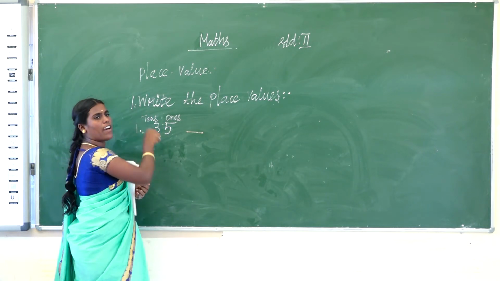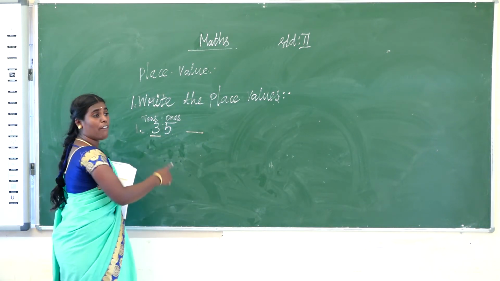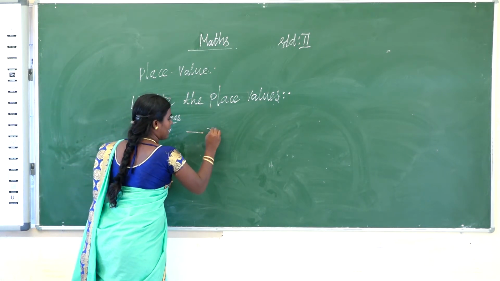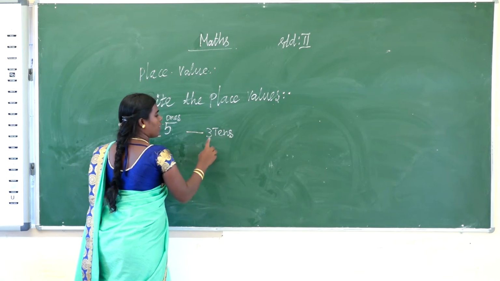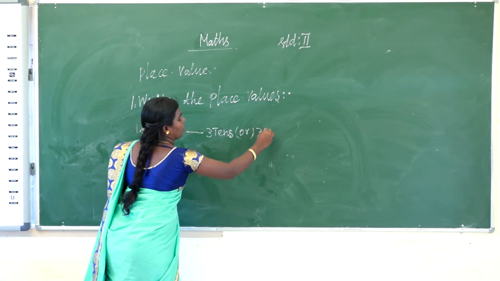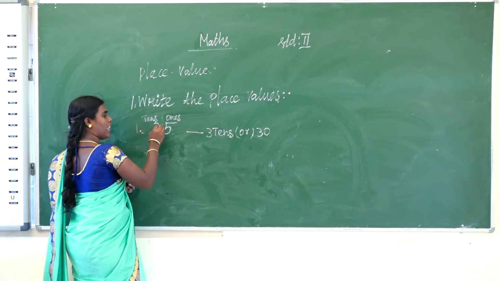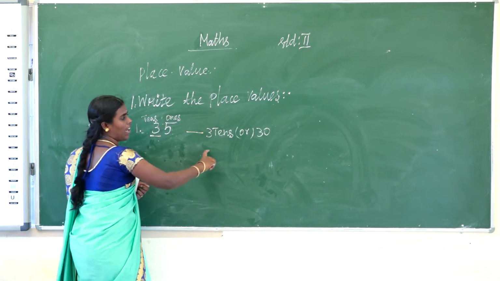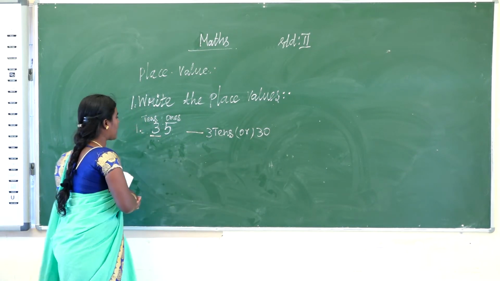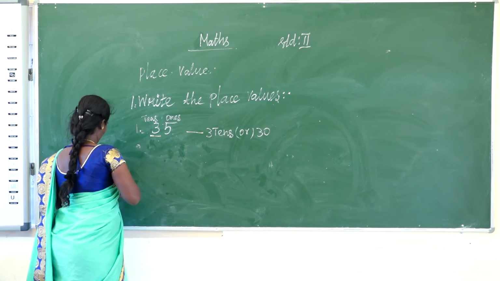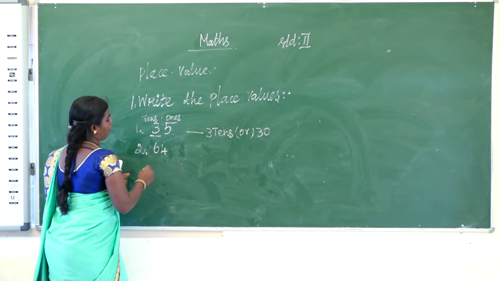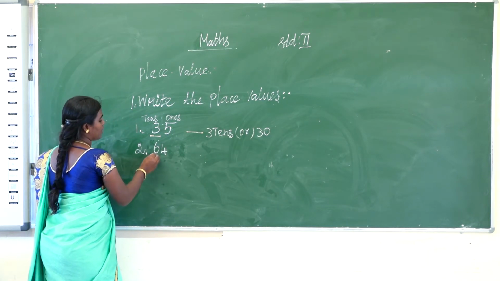So what is the value for tens? What is the value for 3? 3 tens equal to, you write this, 3 tens are 30. So 3 tens is 30. The next one is 64. I underline the digit 6.